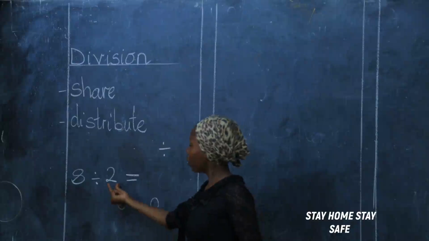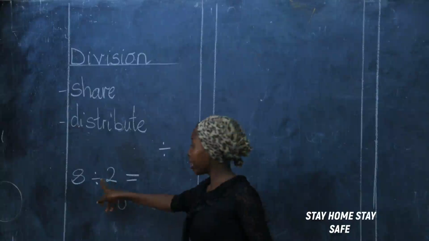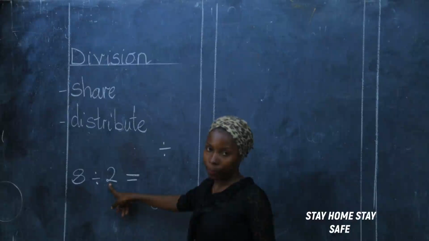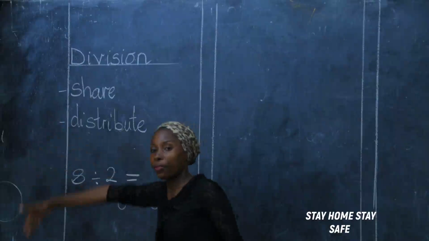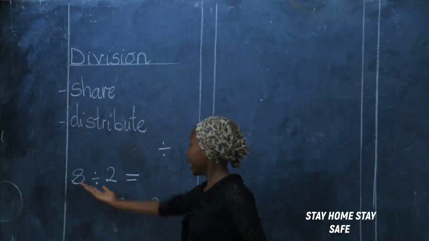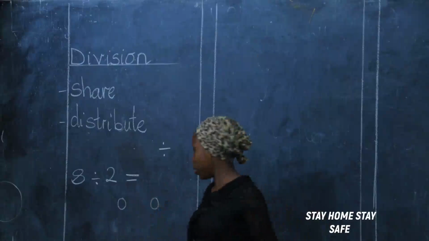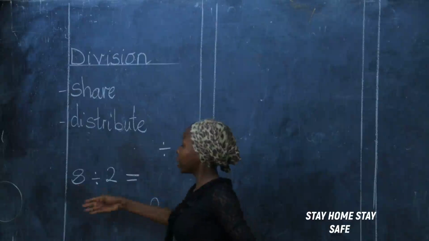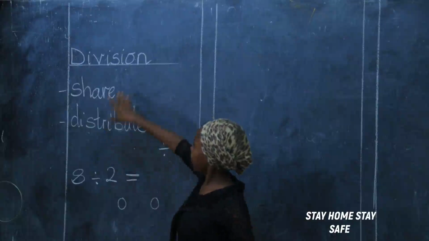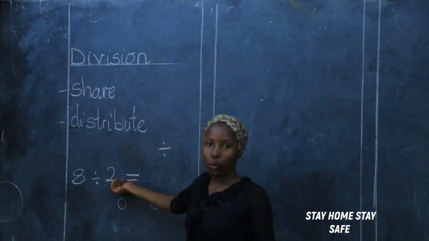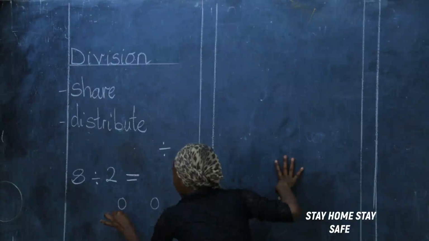Keep in mind that the small number is normally after the operation sign, which is division, is for the people to give. And the bigger number, normally before the operation sign, is for the things you're going to give or for the objects. So I'm going to give 8. I'm sharing 8. I am distributing 8. I am dividing 8 with 2. All right? So these are 2. I'm giving them 8. Let's count together.